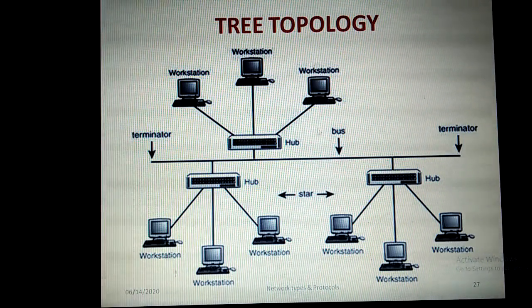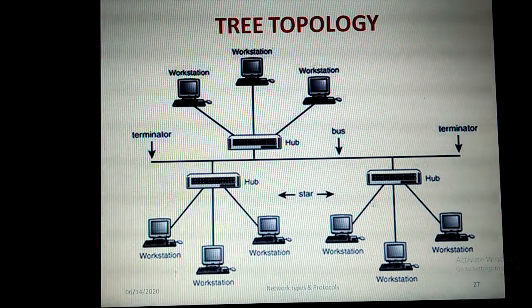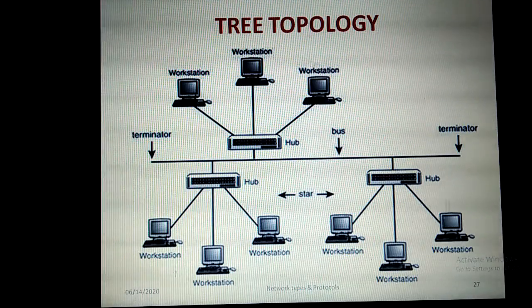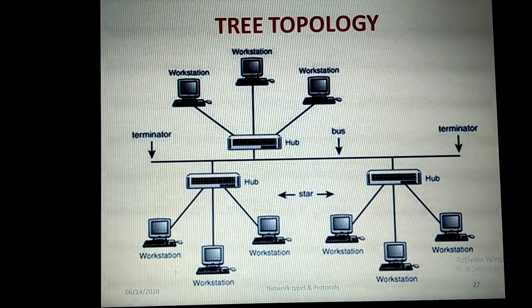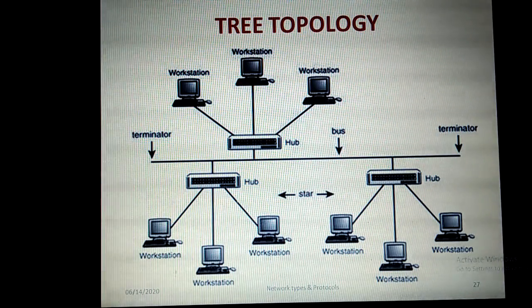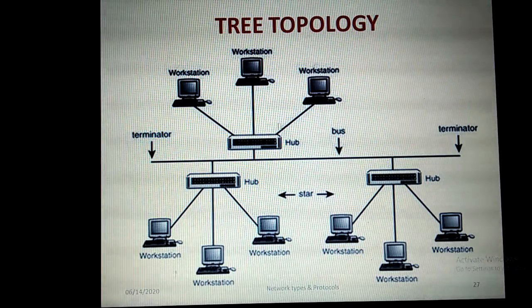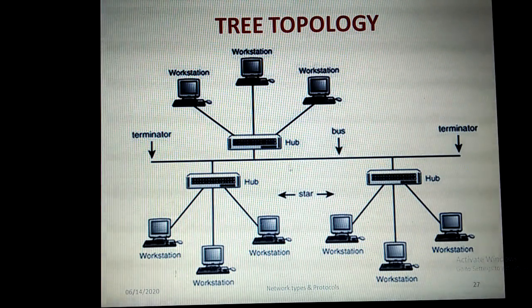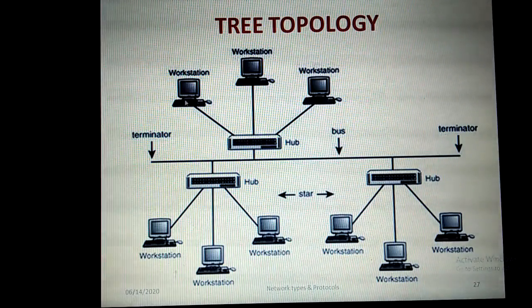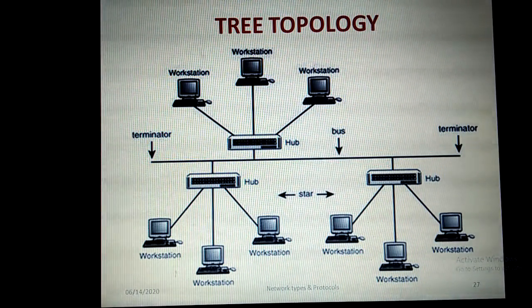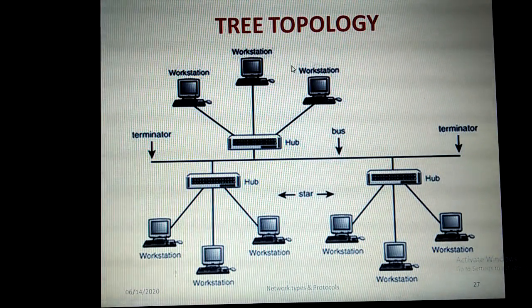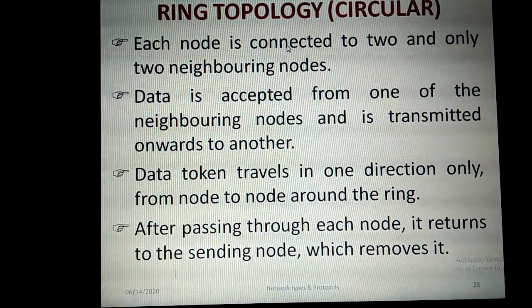So this is making one LAN, and this is making another LAN, and this is making another LAN. This LAN is following star topology, this LAN also is following star topology, and the third one also is following star topology. So all these star LANs are connecting to the central common bus. So entirely, this whole network is making a tree topology, following tree topology.